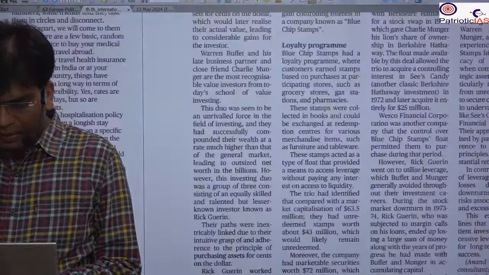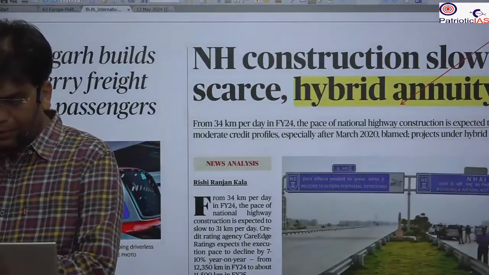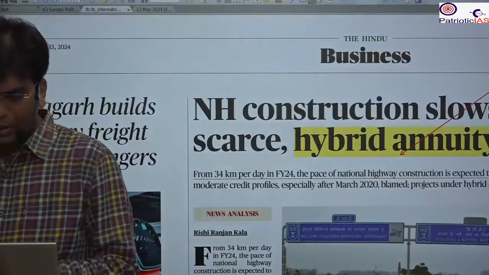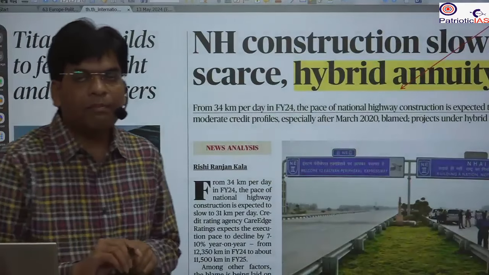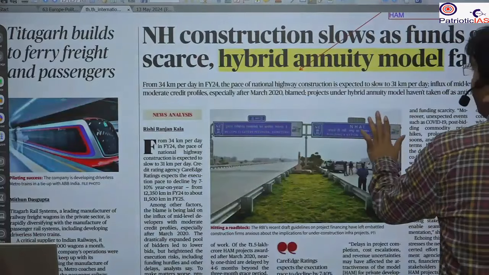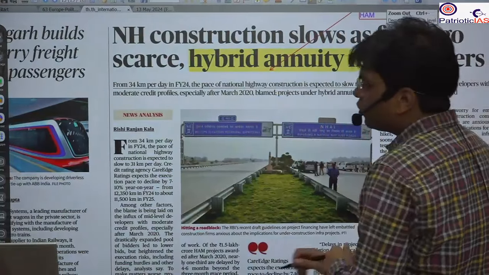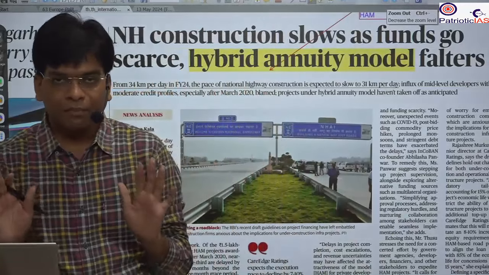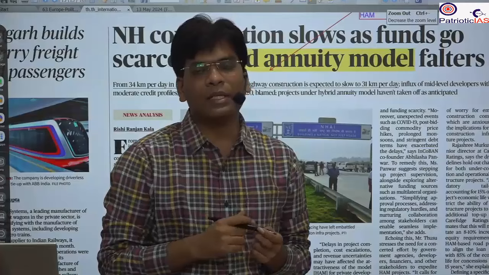The next important news that we are going to take is the hybrid annuity model. So what is this? This is a type of public-private partnership. Why do we need public-private partnership? There is a positive thing about the government, the public department, as well as a positive thing about the private players, the private sector.